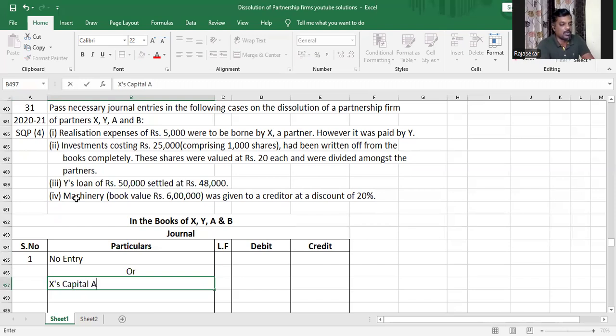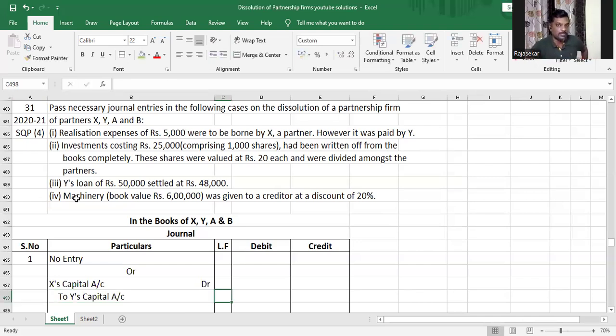So X's capital account will be debited. Who actually paid it? Y paid it. And therefore Y's capital account to be credited. Because now X has to pay Y. So if X pays the money to the firm, because we have debited him, that money will be paid to Y because we have credited him.